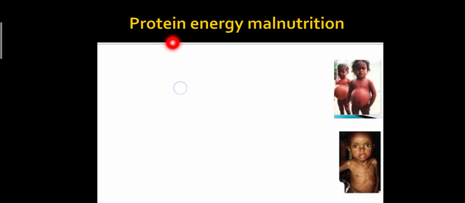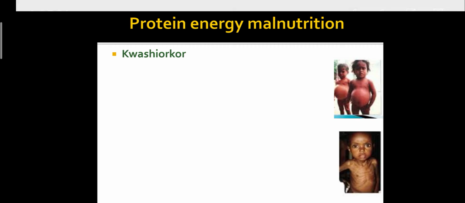What is the term protein energy malnutrition or PEM? We can say that there are two types of diseases that are known as protein energy malnutrition. Number one is kwashiorkor and the second one is marasmus. What is kwashiorkor?